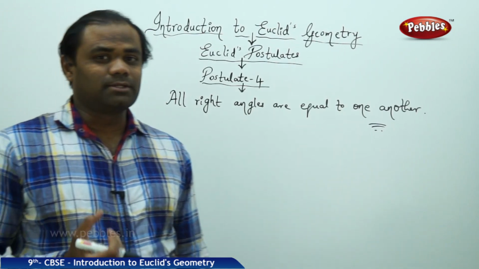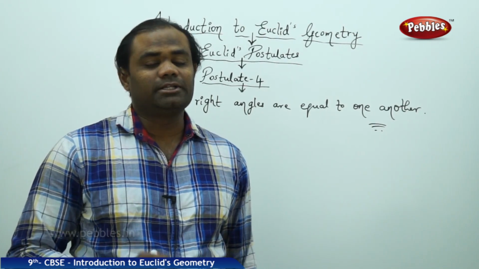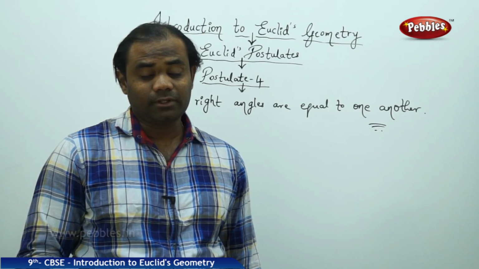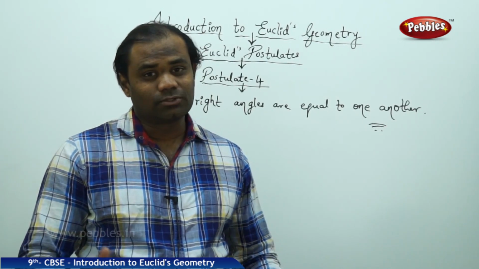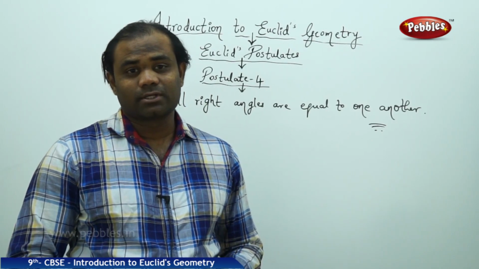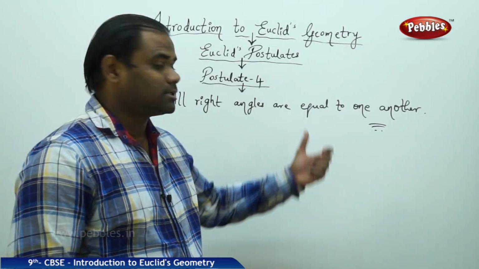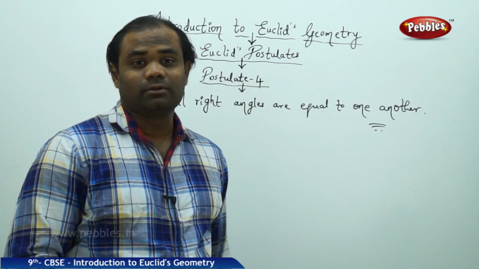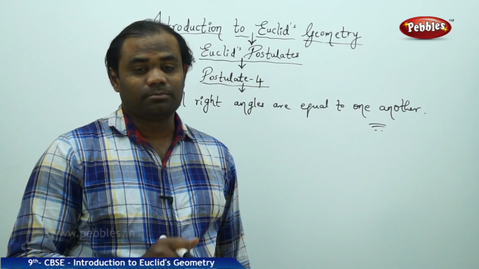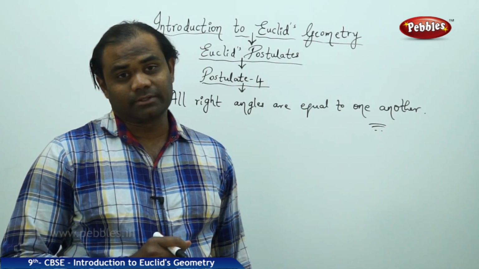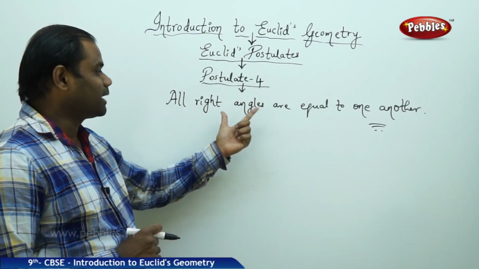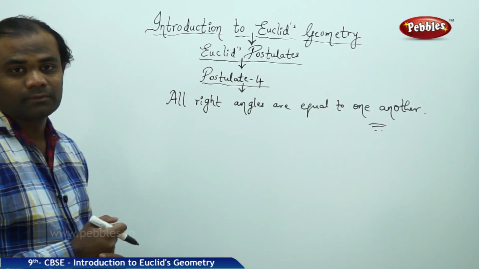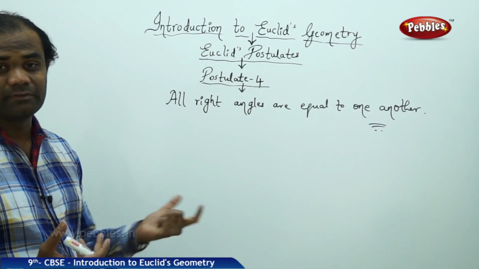This might look very silly in modern times, but it's very important that during those times, when mathematics was very limited in its knowledge, this was a very great invention by Euclid. This is to be taken into mind very seriously. So postulate 4 says all right angles are equal to one another. Let's see how we can justify the statement.